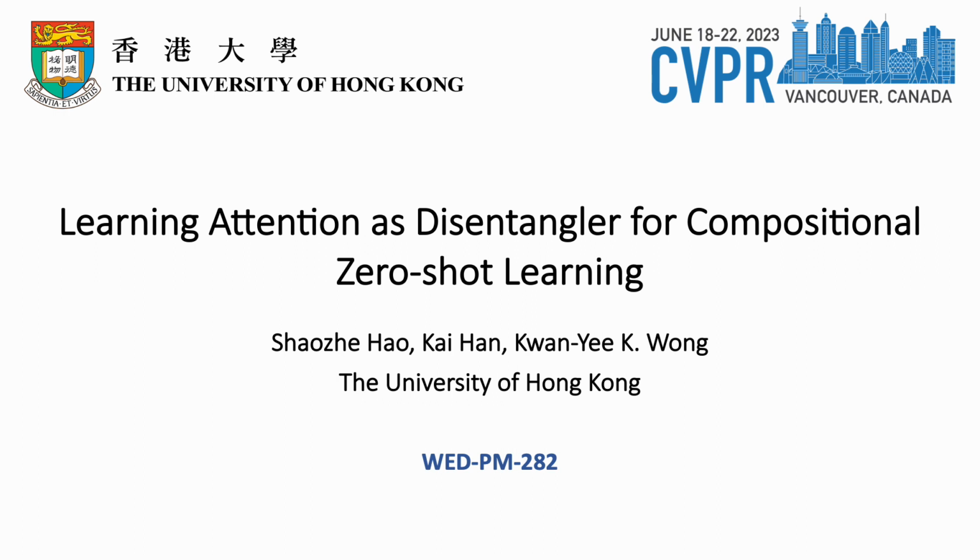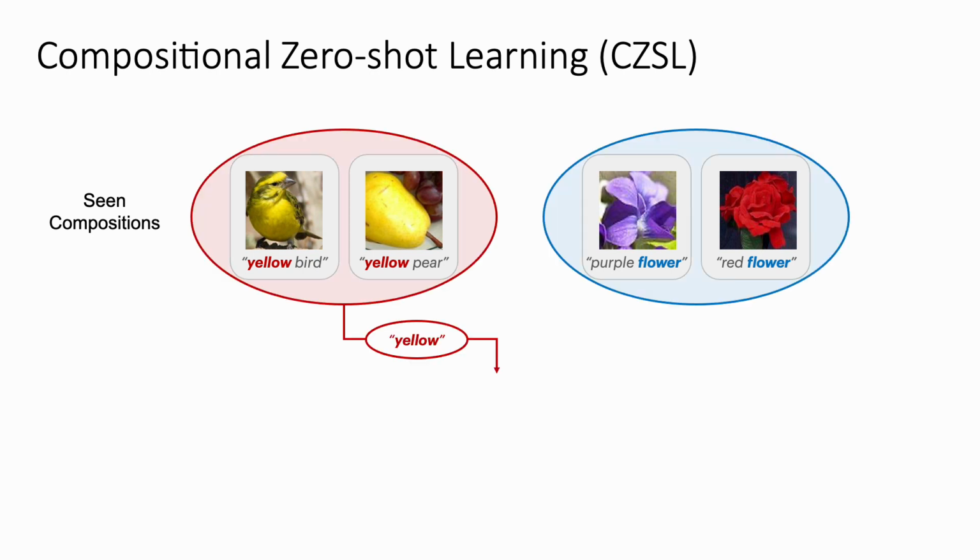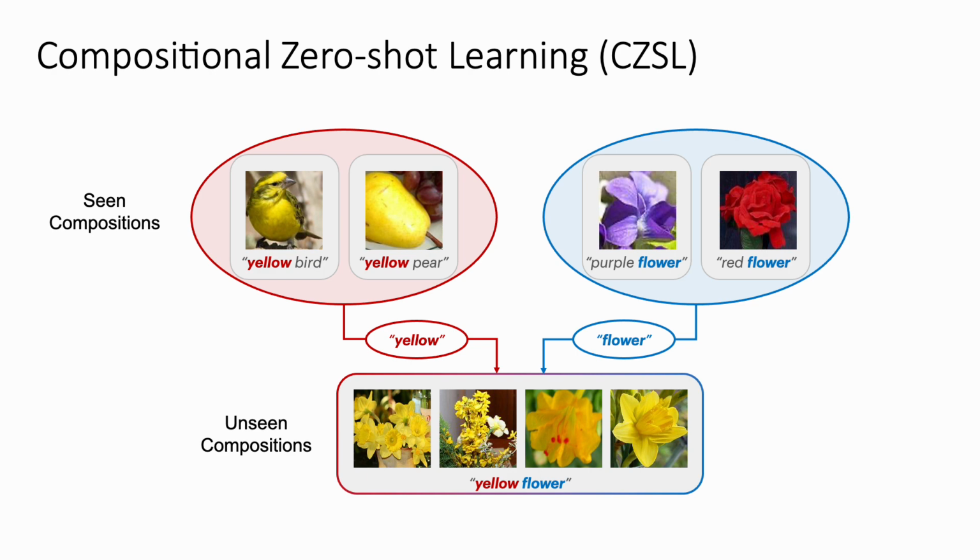I will present our paper Learning Attention as Disentangler for Compositional Zero-Shot Learning at CVPR 2023 by Shaozhe Hao, Kai Han, and Kenneth Wang. We tackle the problem of compositional zero-shot learning, aka CZSL. Given images that contain same visual compositions, we group them by the same attribute like yellow and the same object like flower. We aim to learn their shared concept and combine them into the unseen composition, that is, yellow flower.